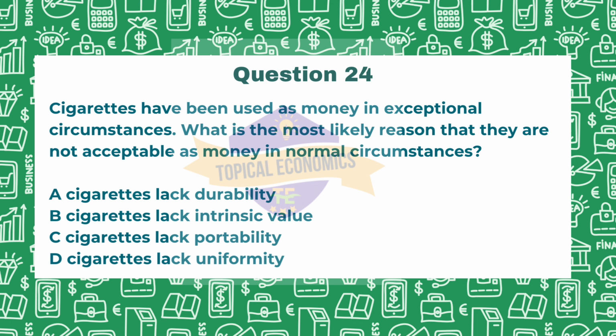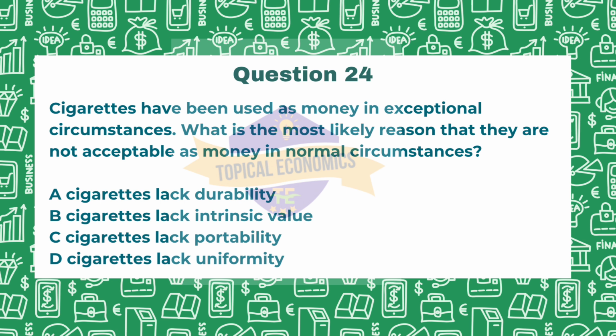The correct answer for this is option A, that is, they lack durability. Now, cigarettes can spoil or degrade over time, making them less reliable as a form of money compared to more durable forms like coins and notes. Let us, however, expand and view our option B, C and D also.